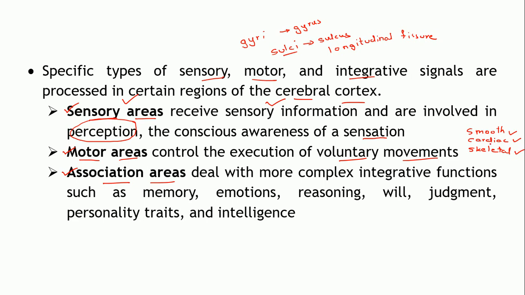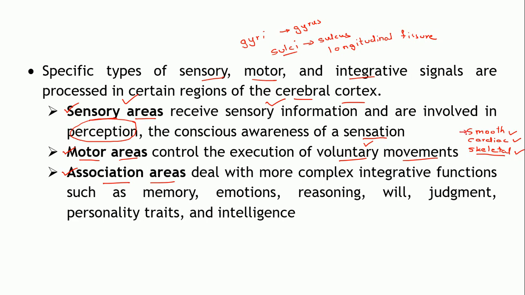Now out of these three, which is voluntary in nature? What do you mean by voluntary? There are voluntary muscles and involuntary muscles. Voluntary muscles are under your control, that is, you can make them contract. Involuntary muscles are the ones you cannot make contract yourself. Out of smooth muscle, cardiac muscle, or skeletal muscle, it is the skeletal muscles which are voluntary in nature.